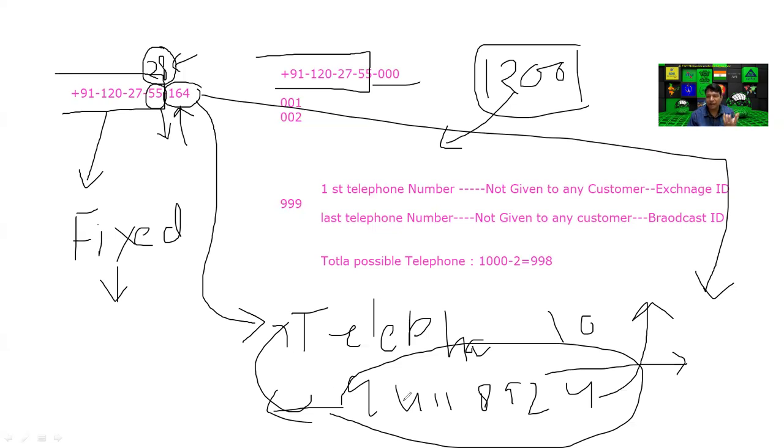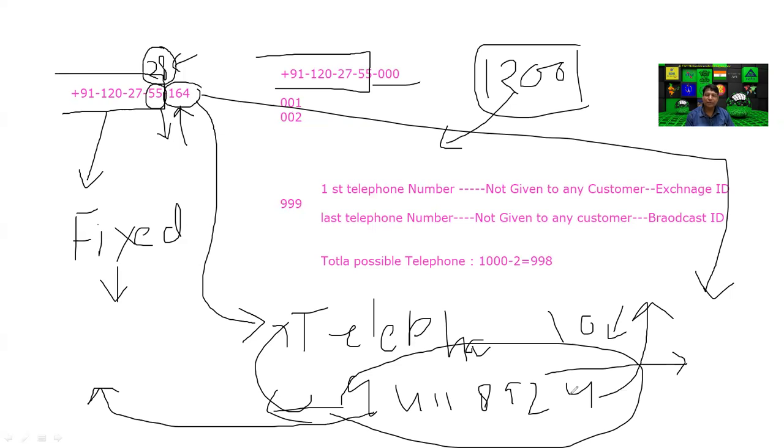What is the advantage of this? You can take this number and go to any company. If you want to change service provider from Reliance to BSNL, or Reliance to Airtel, there is no issue. But what changes behind this change? When you go to another company, they take your details and KYC and give a background number, your ID, which is matched with this telephone number. By default the customer's telephone number is not changed, but behind the scenes it is changed. So this is the basic idea of the telephone number.